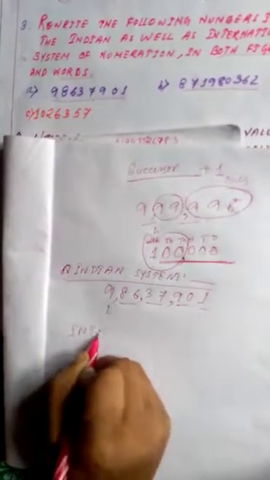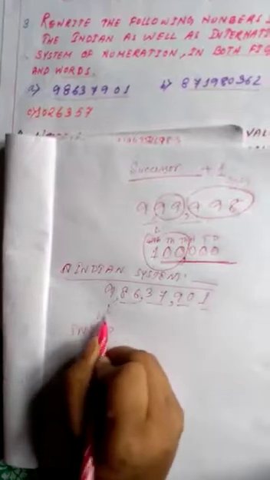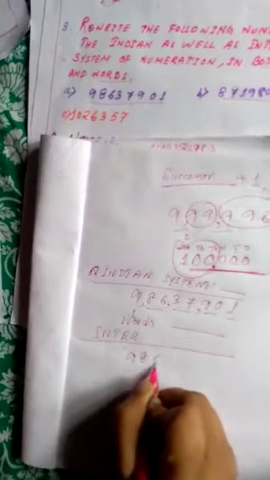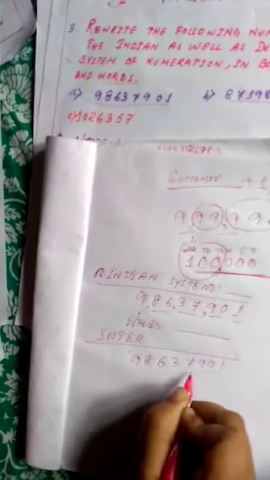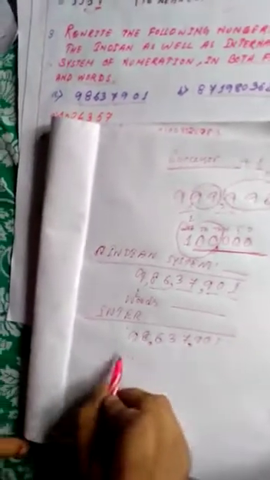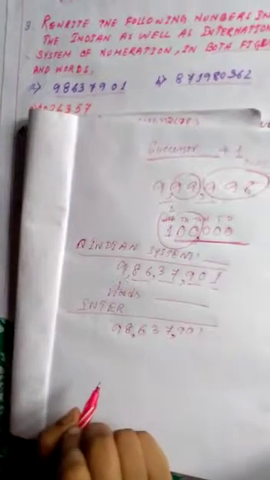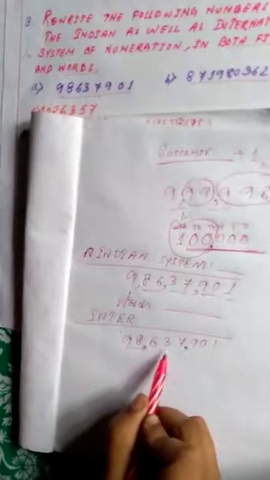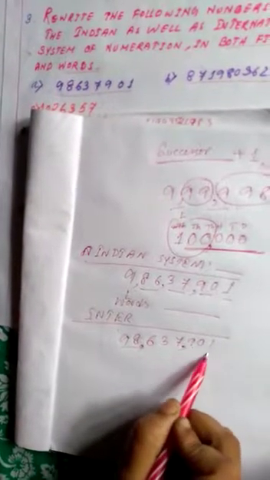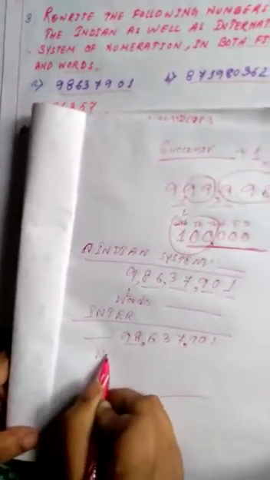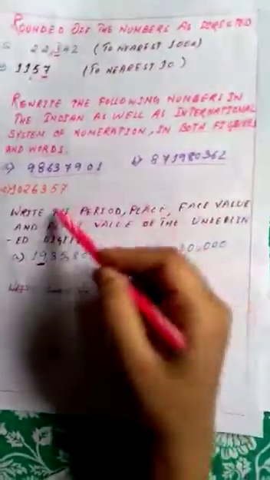The international system you will also write, then in words up to here. In the international system you also have to use the commas, like 637901. After every 3 digits you have to put a comma, so it is 98,637,901. You can read it out or write it like this, in figures and in words. Same way you will do these two also.